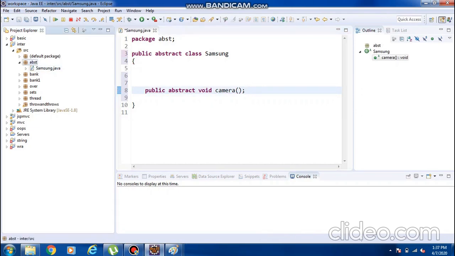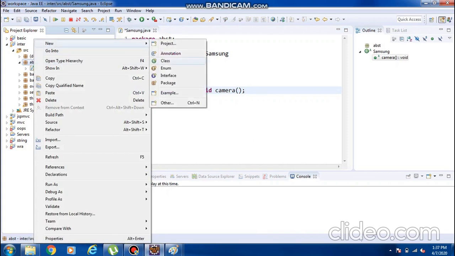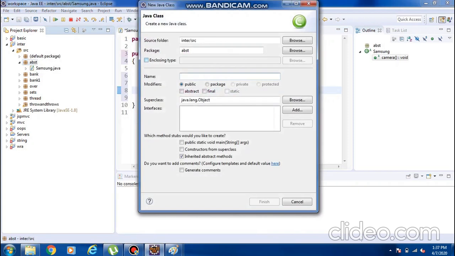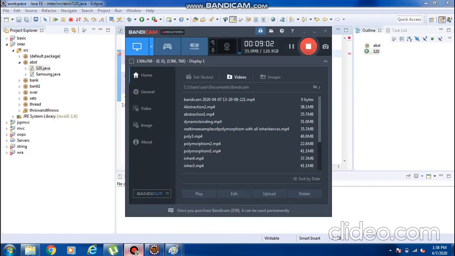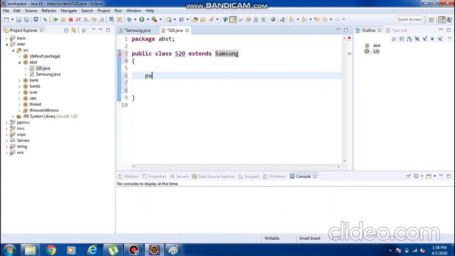Now I am normally creating a class. What is the class I am creating? For example, S20. Now S20 is going to extend Samsung. What is the method we have to implement here? public void camera, camera is the method name.